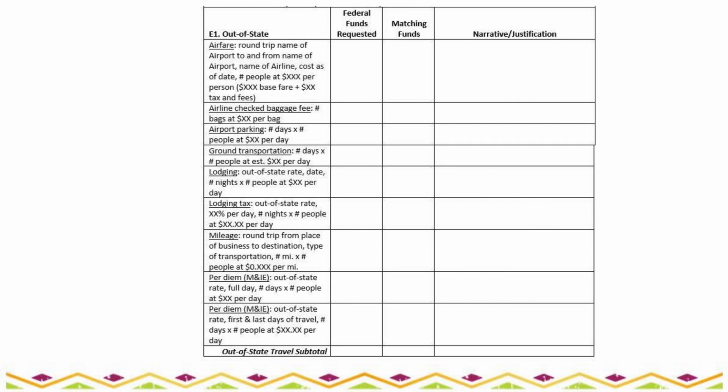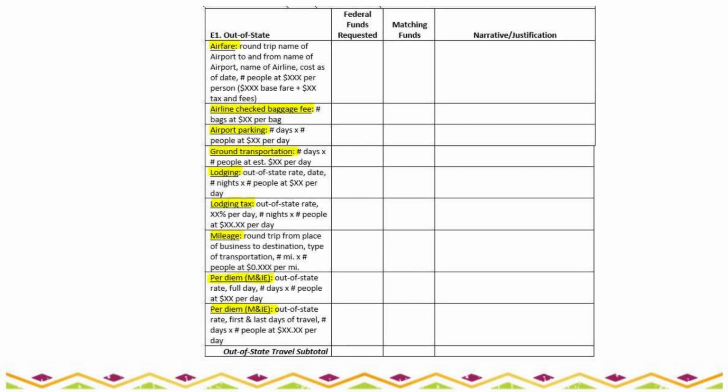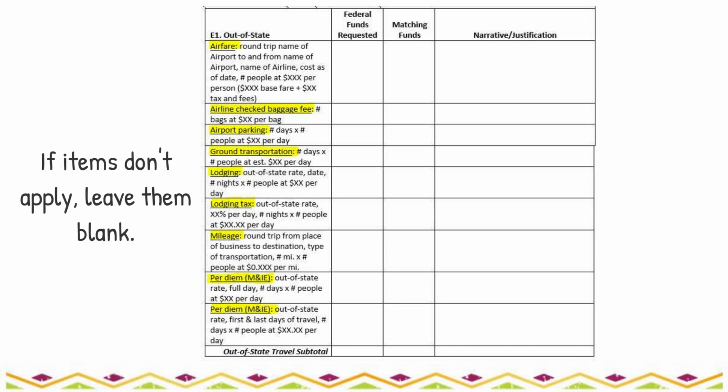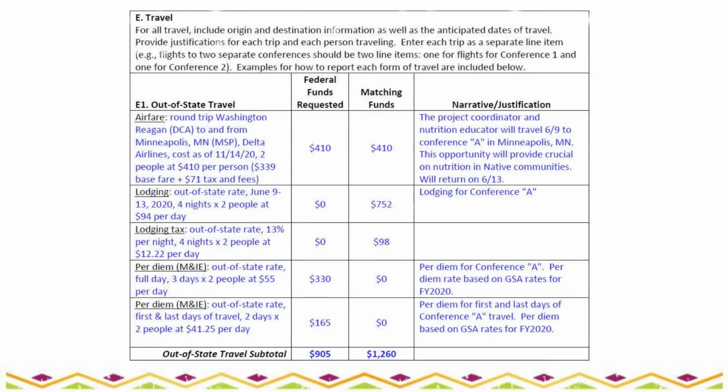You will be asked to provide a rough estimate of costs for flights, mileage, lodging, and per diem. Not all rows will apply, depending on your mode of transportation and length of trip. Leave the cells blank that do not apply to your project. In this example, we are including out-of-state travel costs for our project coordinator and nutrition educator to attend a nutrition conference that will inform their classes.